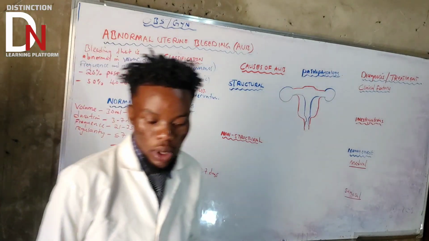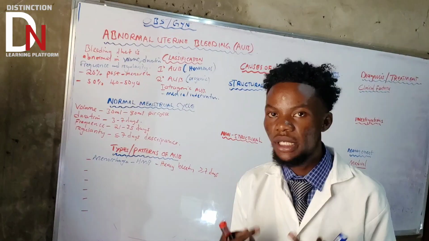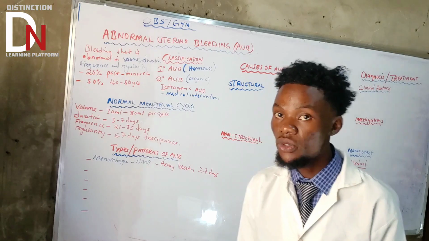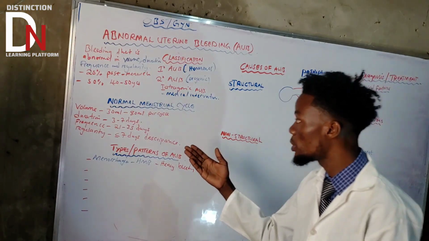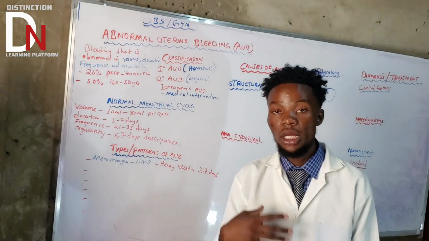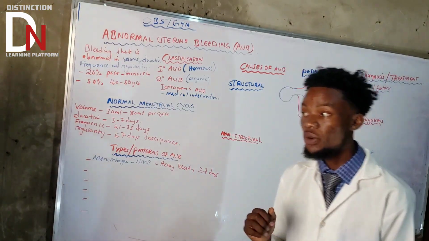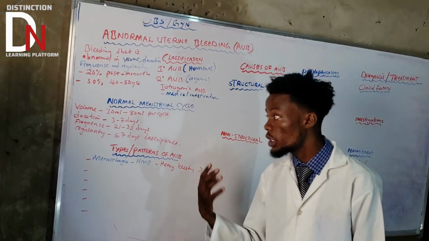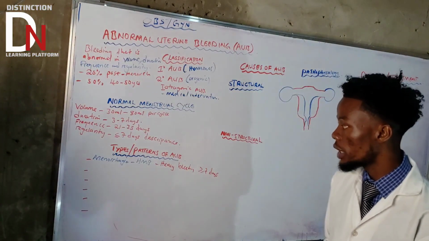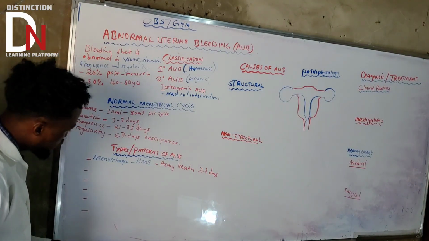So menorrhagia is a heavy menstrual bleeding that is prolonged, which is greater than 7 days. And then the bleeding has to exceed the normal volume, which is greater than 80 mils per cycle. Then you are going to say that is menorrhagia. Very, very important to take note of, because from this you need to ask about the duration if you want to diagnose AUB as menorrhagia. Okay, what else? There's another term that you need to understand.